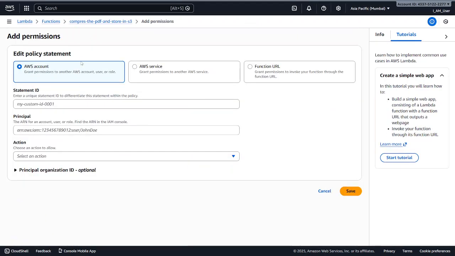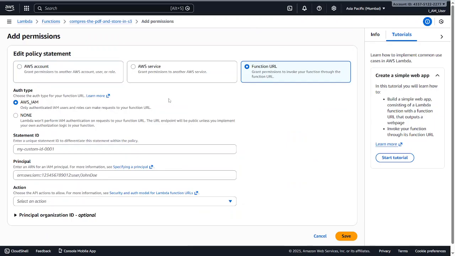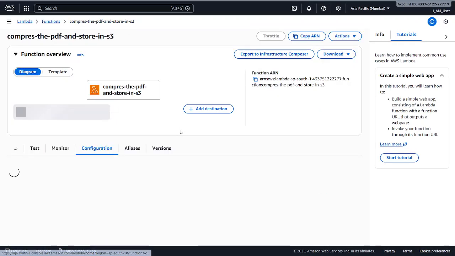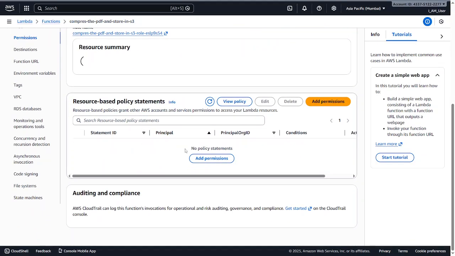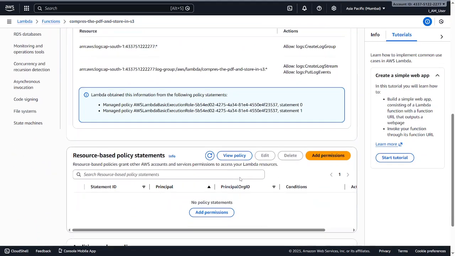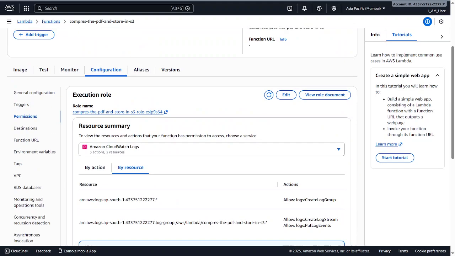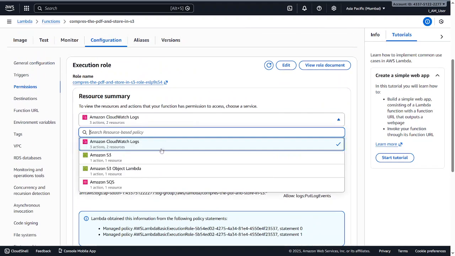I think I don't have the permission to add this, but you can just go there and add permissions and view those things. Basically you can view permissions from here, and you just give the permissions for SQS and S3, that's all.